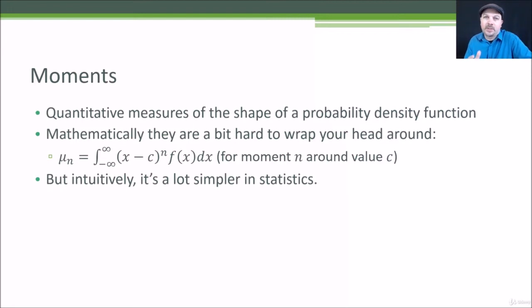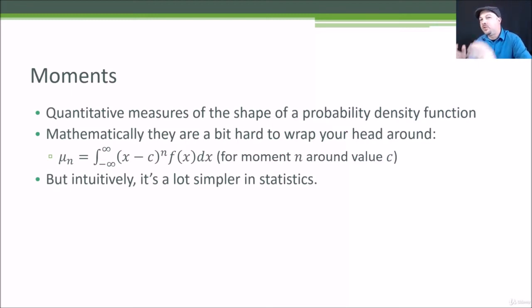Next, let's talk about moments. Moments are a fancy mathematical phrase, and you don't actually need a math degree to understand it, though. Intuitively, it's a lot simpler than it sounds. It's one of those examples where people in statistics and data mining and machine learning and data science like to use big fancy terms to make themselves sound really smart, but the concepts are actually very easy to grasp, and that's the theme you're going to hear again and again in this course. So let's talk about moments.